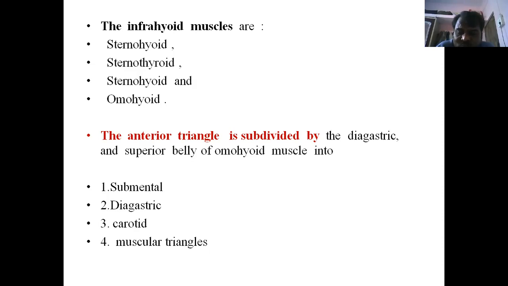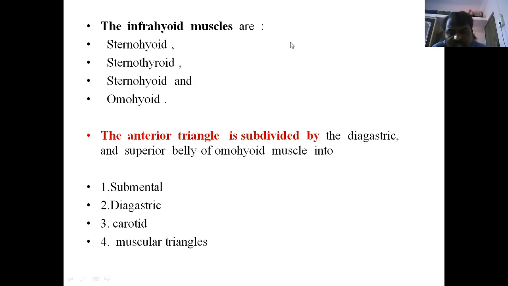Above the digastric belly, we can identify the carotid triangle, where we identify the common carotid artery, divided into internal and external carotid blood vessels. In the muscular triangle, only the muscles are present, the important strap muscles. That's why we call it the muscular triangle. So right side four triangles and left side four triangles are present in the anterior triangle of the neck region.